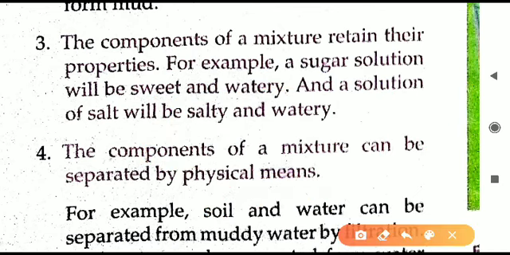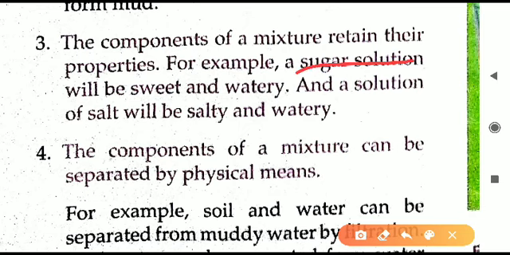Now we will come to this point. What is given? The components of a mixture retain their properties. Retain means it will remain there itself. It will not change. What will not change? The properties will not change. Whenever a mixture is made, the properties of the individual elements or compounds which are present in that particular mixture will not change.